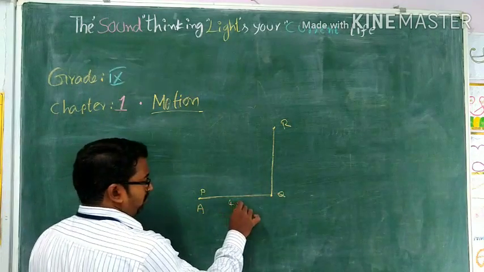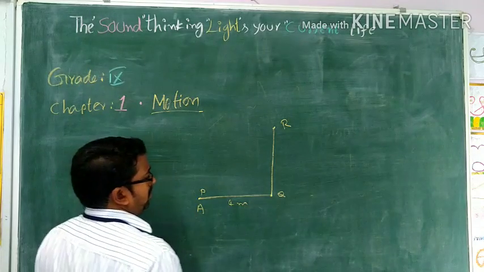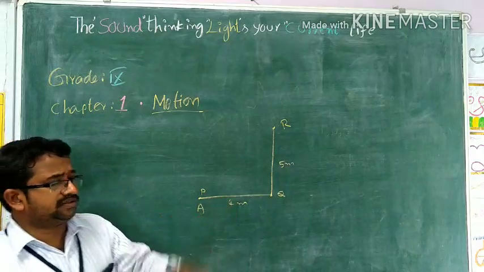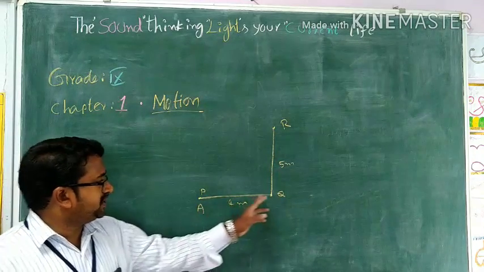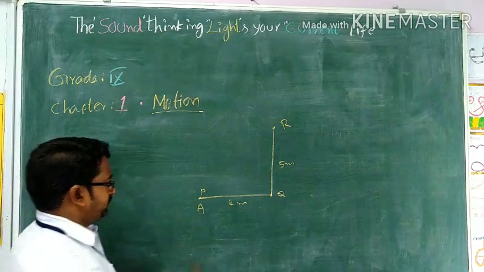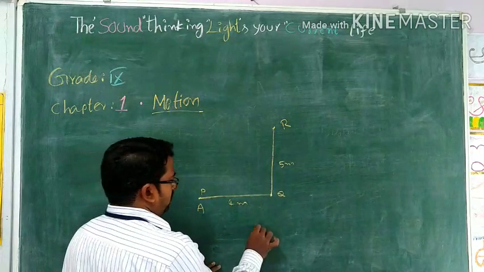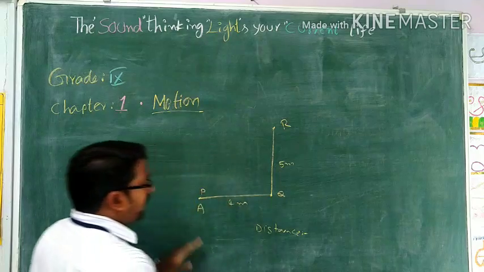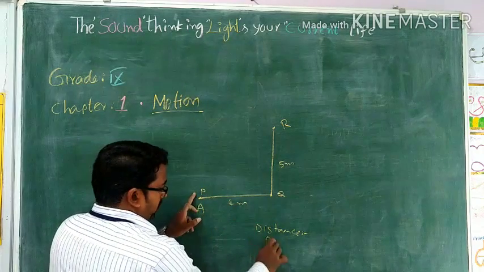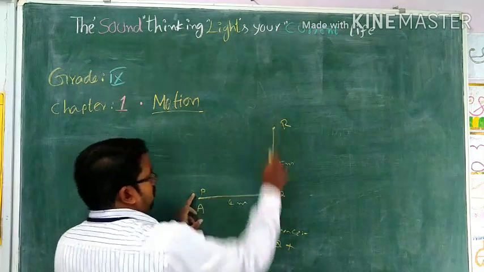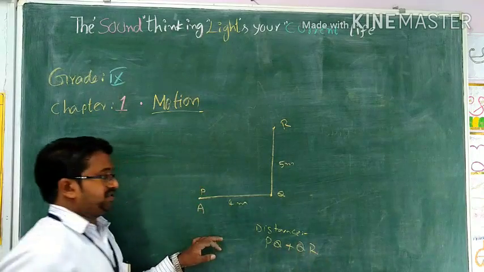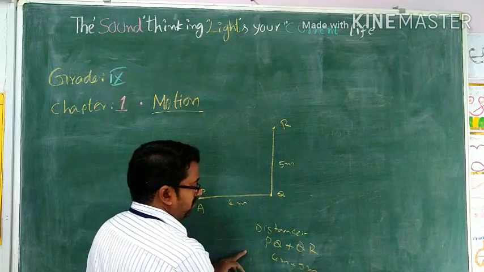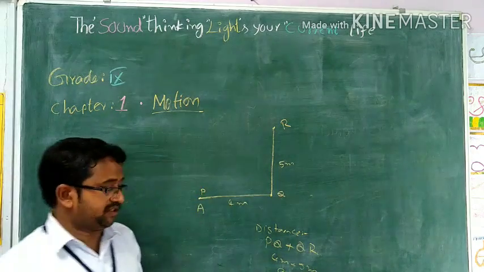Here it may be 4 meters and of course it may be 5 meters. Now the distance covered by the body A, what I am asking? What is the meaning of distance? The entire path. What is the entire path? P to Q plus Q to R. It is about 4 meter plus 5 meter. So totally 9 meter is the distance.